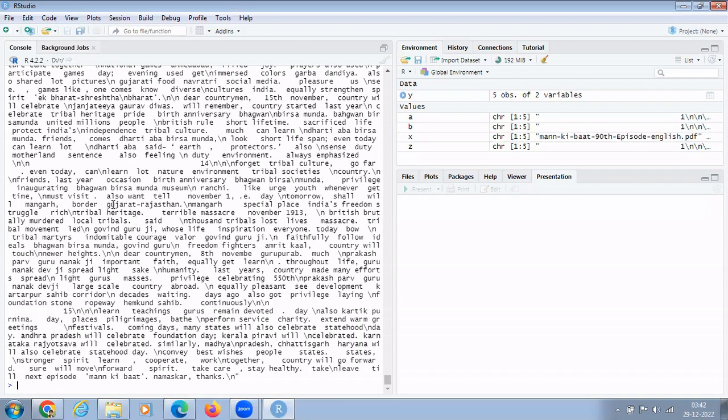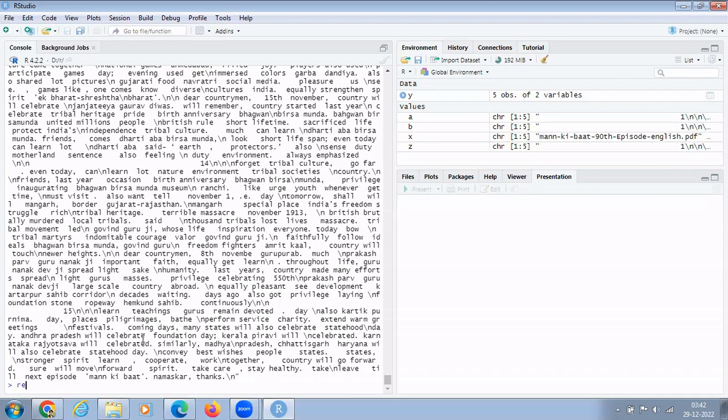So when we are talking about the G word, or words like Jai Hind, Jai Bharat, whether you want to keep them or not depends on you. Now we have imported data, converted it to lowercase, and removed the stop words.